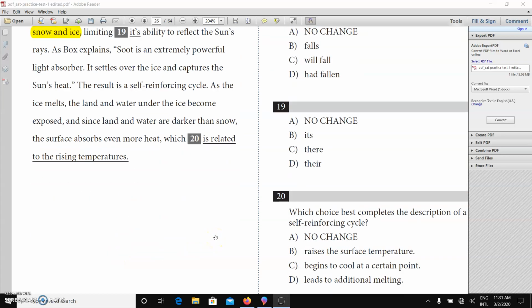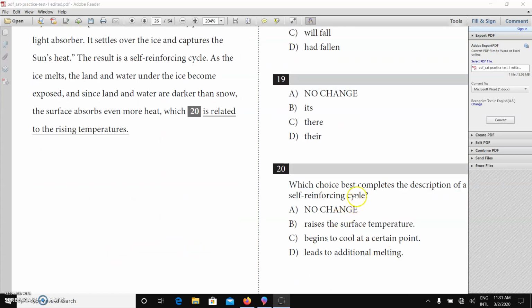Let's see what they're asking there. Which choice best completes the description of the self-reinforcing circle? I have an issue with this. This can be the right answer. Which is related? It sounds passive in my head. Even more, which is related to the rising temperature. This sounds wrong. It can't be the right answer. We need something like a short version of this that gives the same meaning. And in this case,